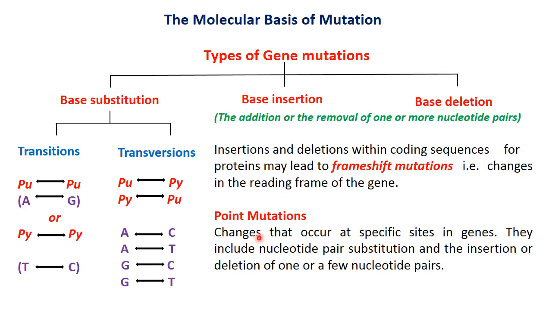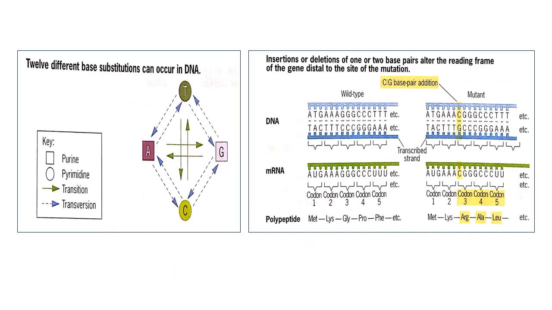Point mutations are the changes that occur at specific sites in genes. They include nucleotide pair substitution and the insertion or deletion of one or a few nucleotide pairs. Here this slide shows the 12 different base substitutions, when adenine changes into guanine or guanine changes into adenine. Similarly, thymine, that is a pyrimidine, changes into another pyrimidine, that is cytosine, and cytosine into thymine. So here there are a total of 4 types of transitions, but there are a total of 8 types of transversions.